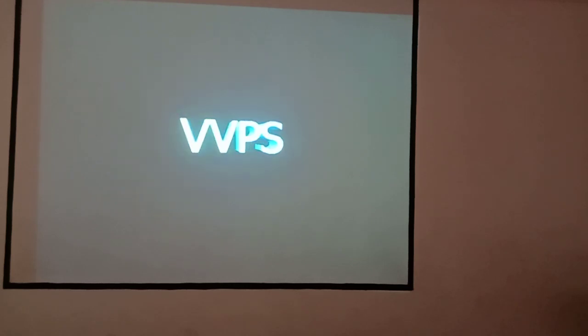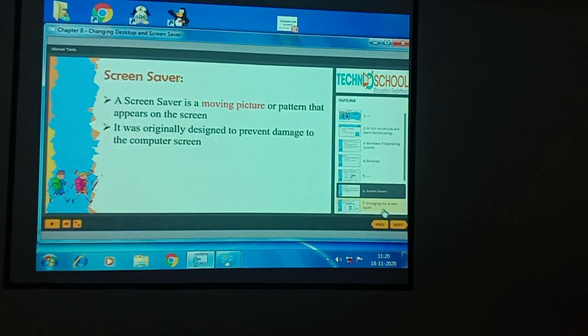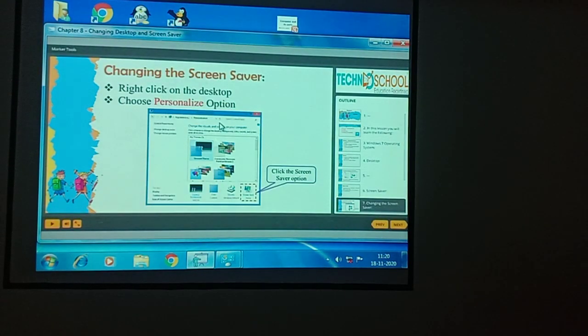See here, children, we got the screensaver like this, our school name. So already I explained how to change the screensaver. You need to right click on your desktop, choose the personalize option and click on the screensaver option. So these are the steps to change your desktop and screensaver. You just try it in your computer system or in a laptop.